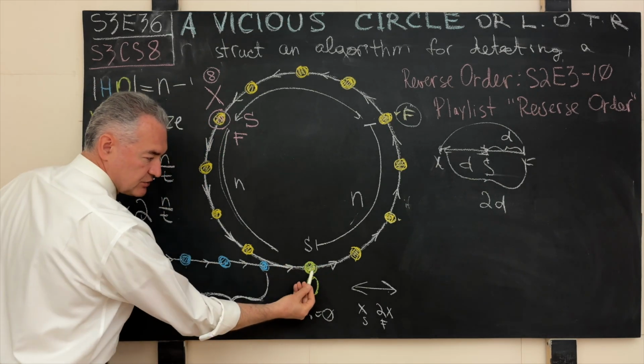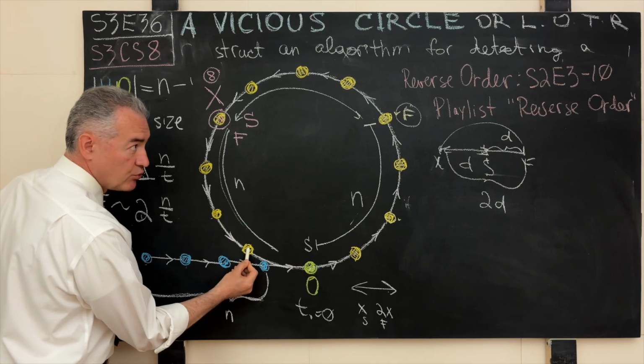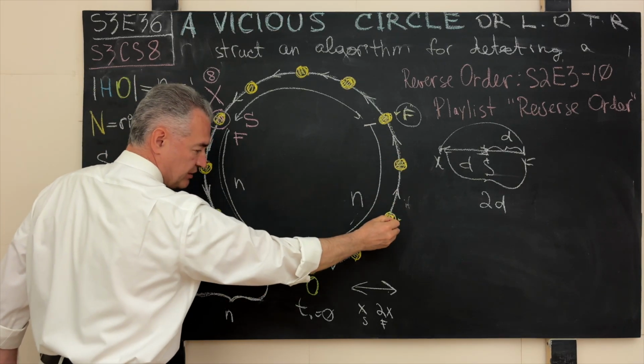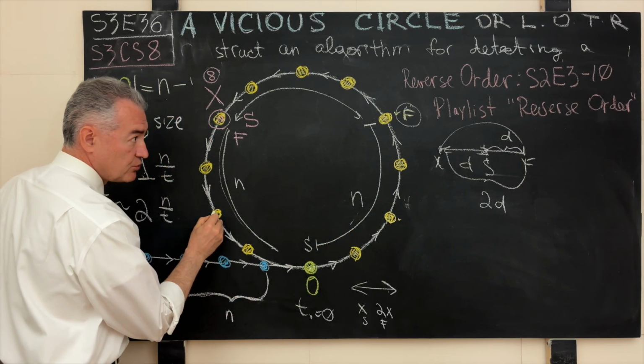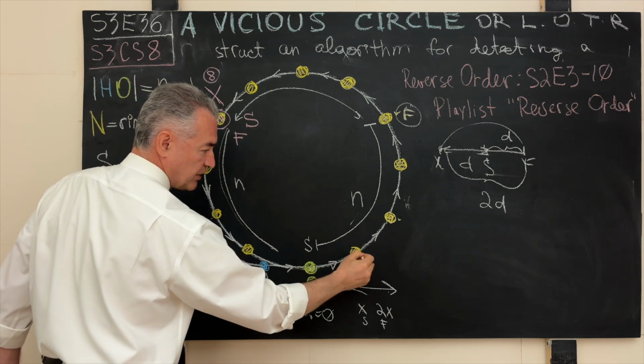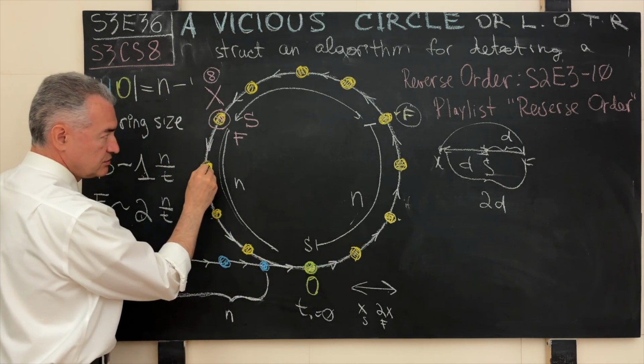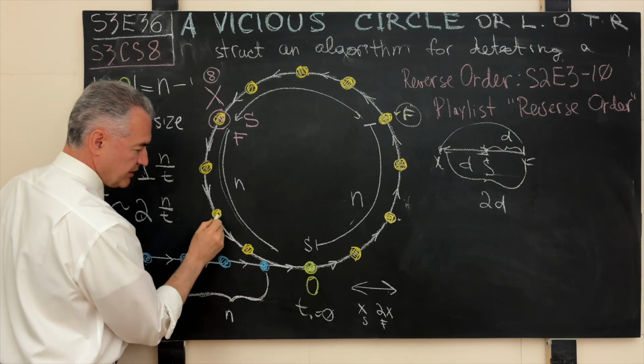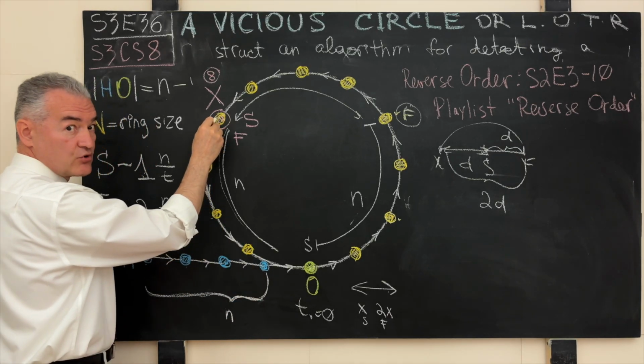So the slow runner steps into this point, and the fast runner goes here. The slow runner steps from here to here, and the fast runner steps from here to here. And then the slow runner gets here, the fast runner gets here, and then boom, they both converge over here.